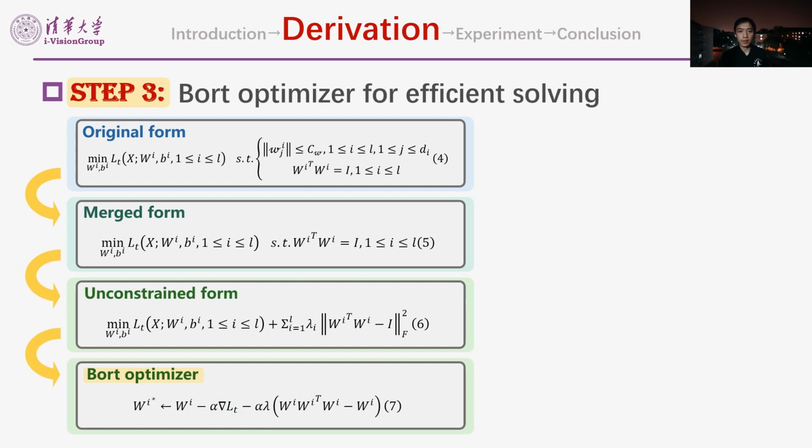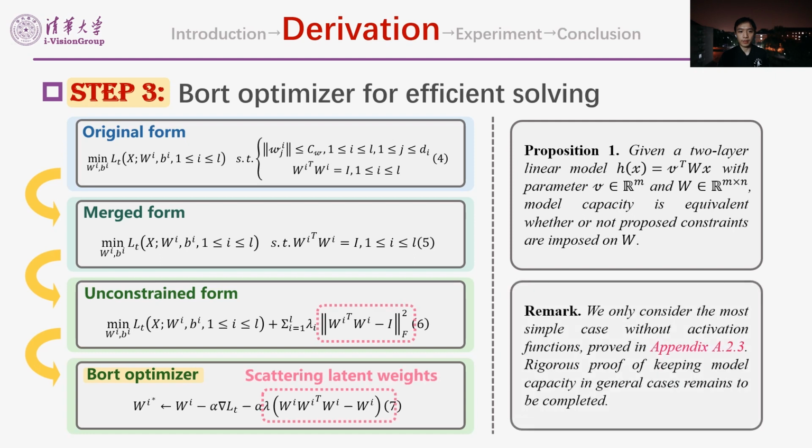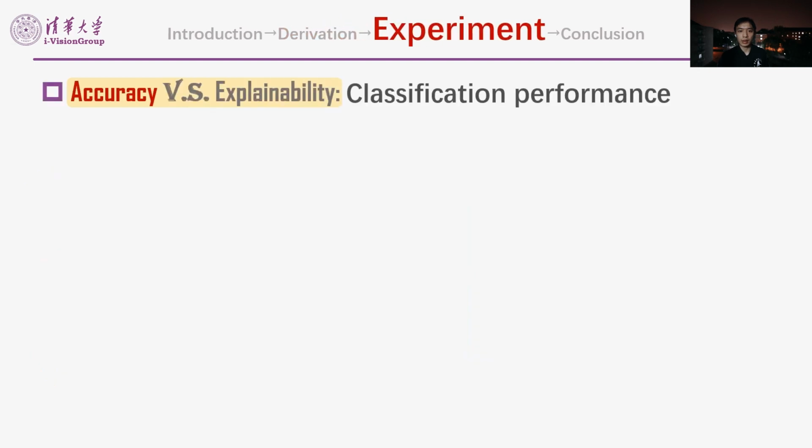We try to give an intuitive understanding of the impacts on model capacity under a simple setting. Research about stochastic configuration networks revealed that scattering latent weights benefits the property of universal approximation. Rigorous proof of keeping model capacity in general cases will be our future direction. Bort can simultaneously boost performance and explainability.